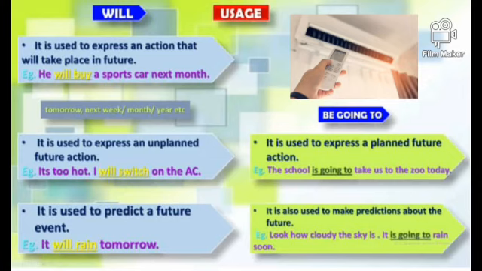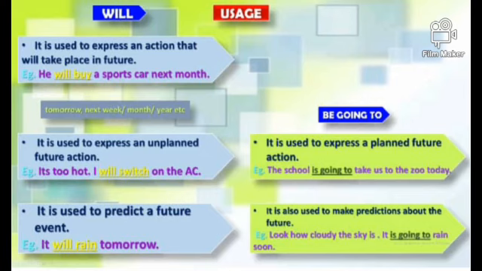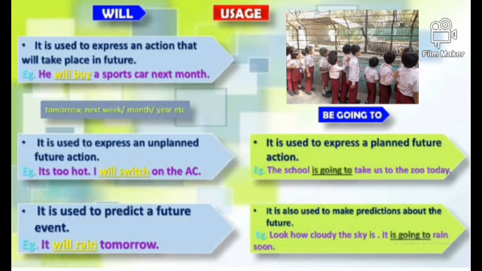On the contrary, "going to" is used to express a future action that has already been planned. Example, the school is going to take us to the zoo today. Now, educational trips require a lot of planning.